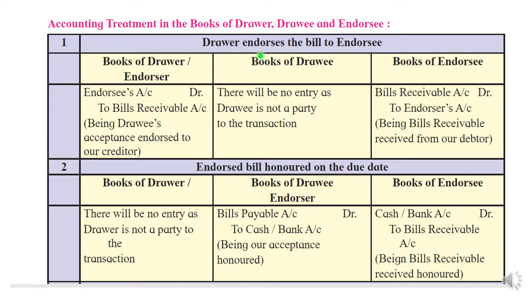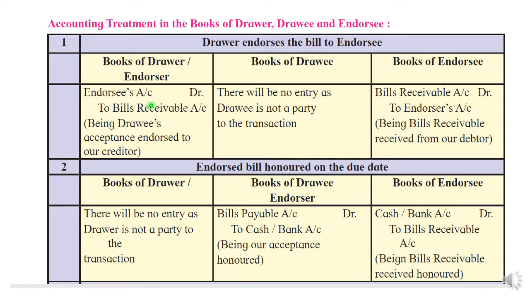So first entry: drawer endorses the bill to the endorsee. Now in this case Mr. C will be the endorsee, and Mr. A will be the endorser, and drawer also. He will be a drawer and also the endorser. So in the books of drawer or endorser, for the endorsement what entry will come? The bill is going to the endorsee.